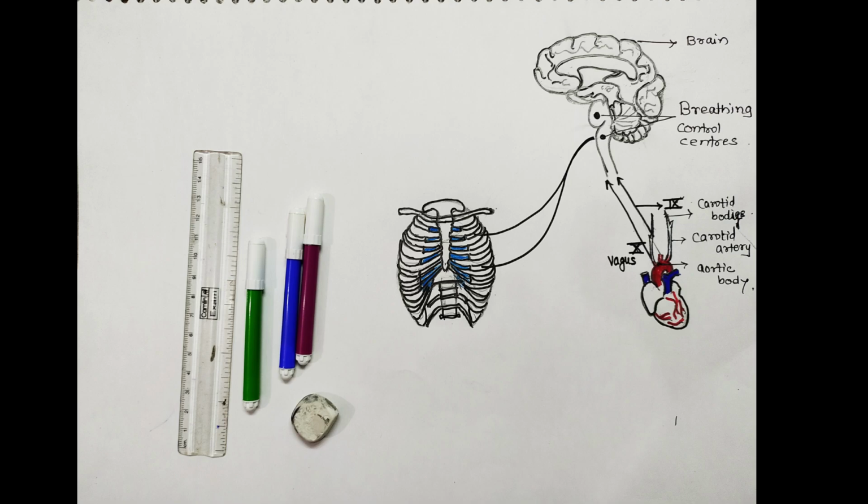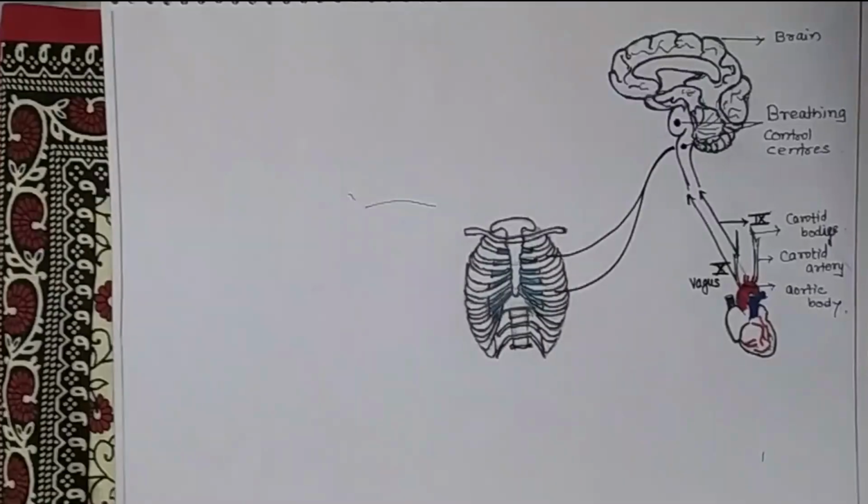So all of you know that breathing is a physical process by which gaseous exchange takes place between the atmosphere and lungs. Breathing is carried out with the help of different parts like ribs, thoracic cage, sternum, intercostal muscles and diaphragm. Thus, the rhythm of respiration is also regulated or controlled by different body parts. So today we are going to study regulation of breathing.